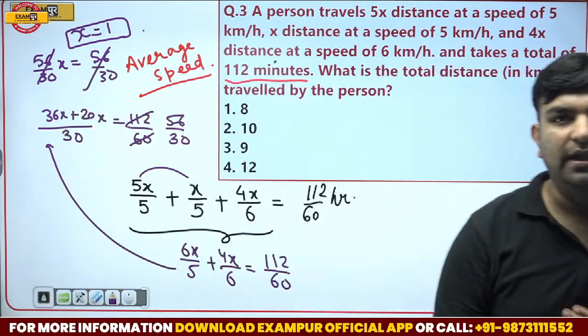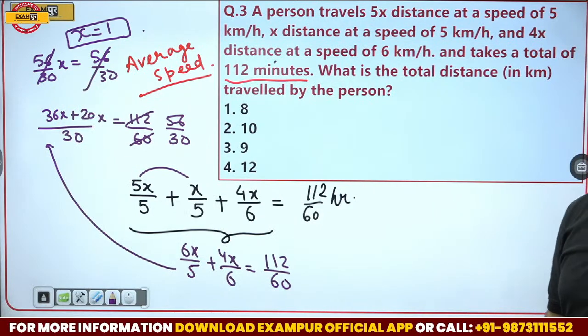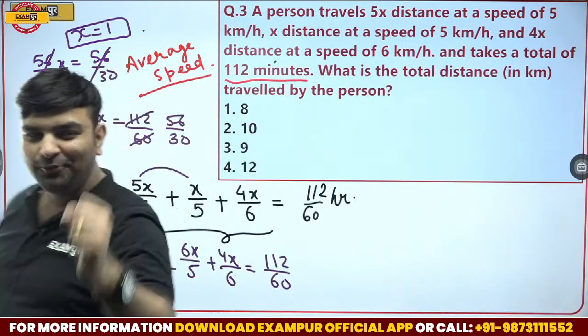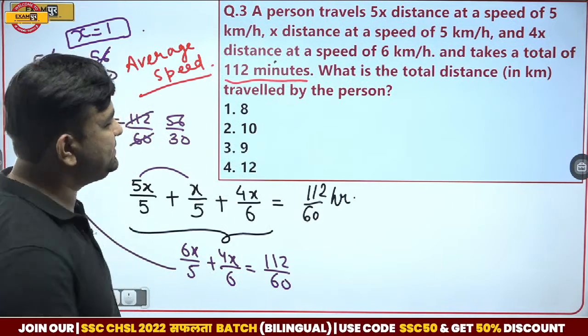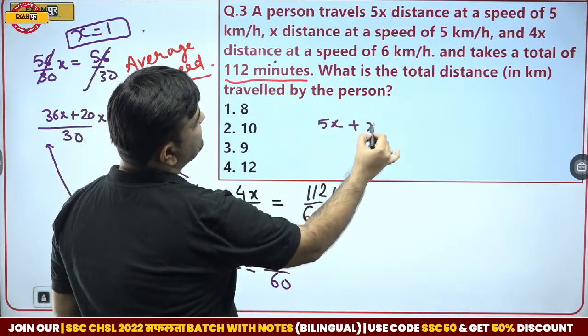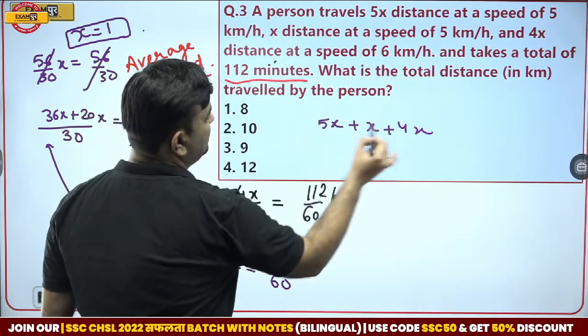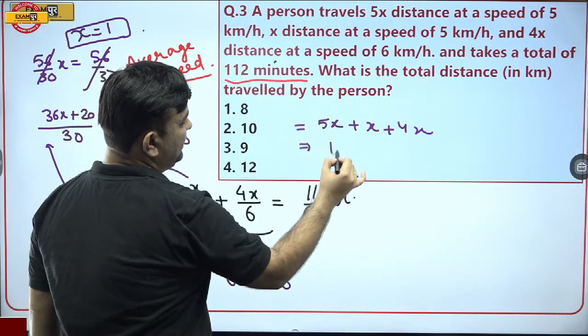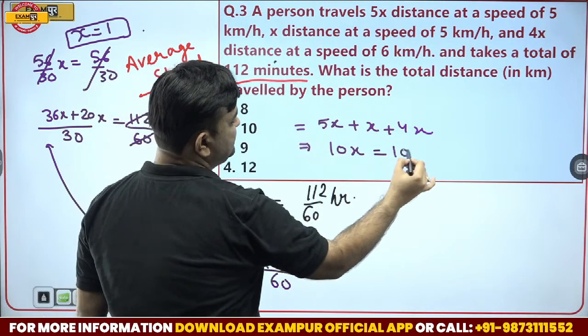Well done, Charlie and Harish. Great. What is the total distance traveled? Initially 5x, then x, then 4x. So total distance is 10x, and x is 1.